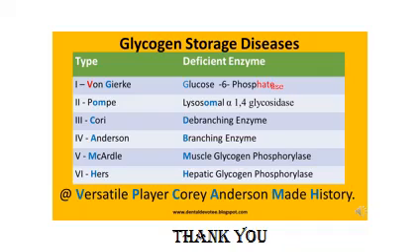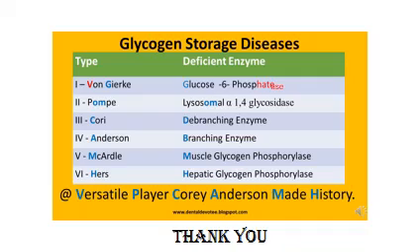Made history. So M, McArdle, it is muscle glycogen phosphorylase. H, Hers, it is hepatic glycogen phosphorylase. So these are the main glycogen storage disorders. Von Gierke's you may get in detail. Pompe, the features of all these disorders have been given in a table in your textbook which you can read.